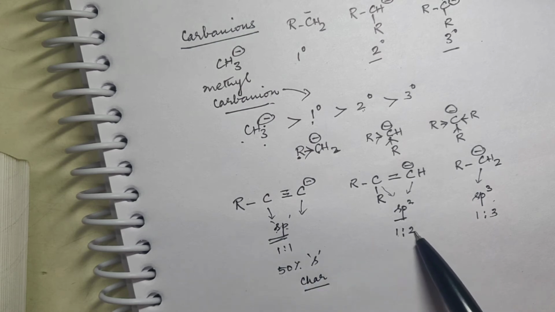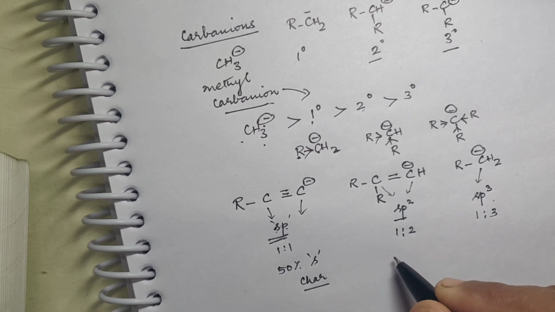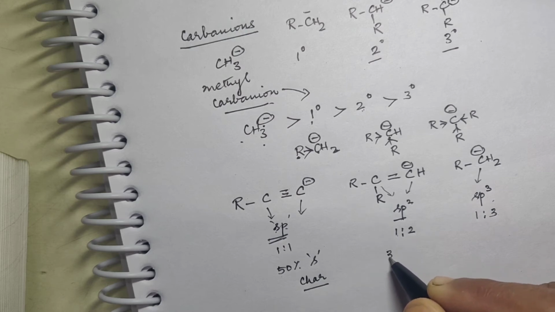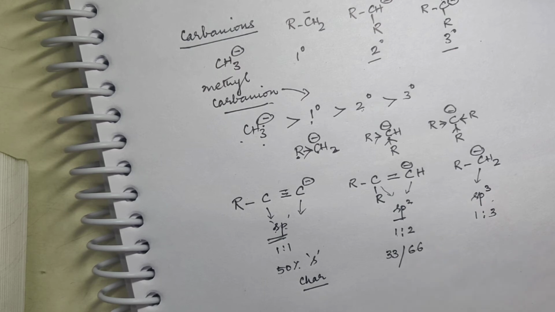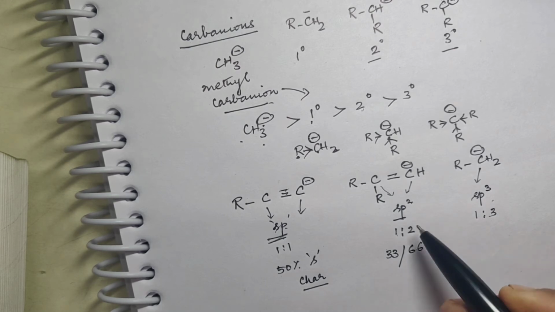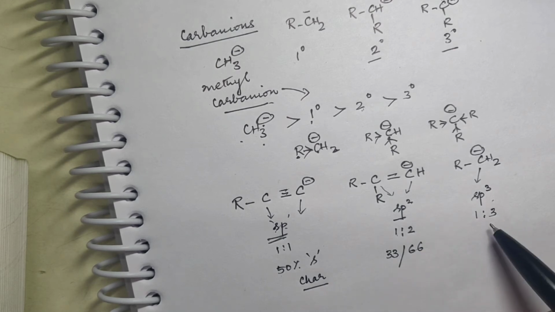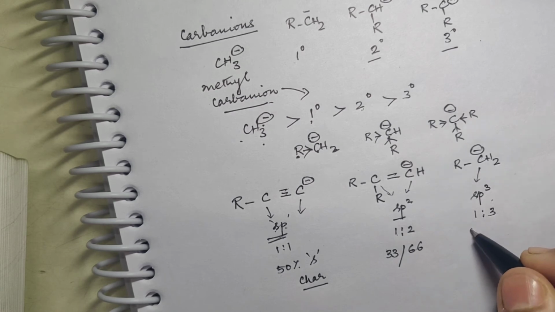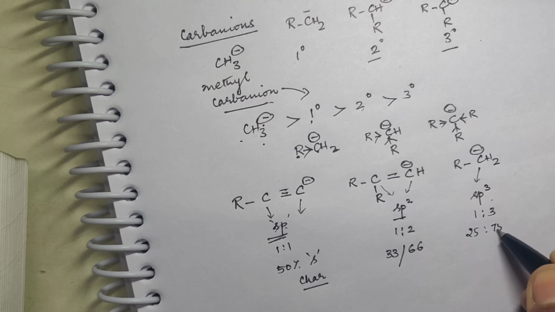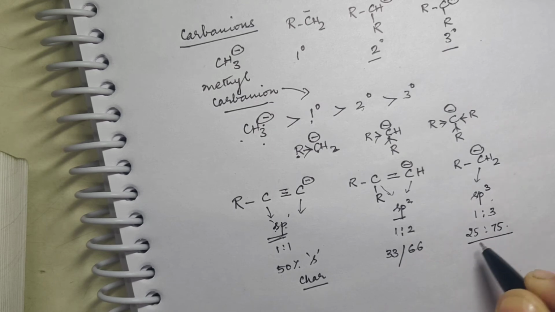Here it is 1:2, right? So in this case, if S character is 33%, then P character is 66%. Total comes to 99, is it not? So this is 1:2. Now here 1:3. 1:3 means this is 25 and the other one is 75. Is that clear?